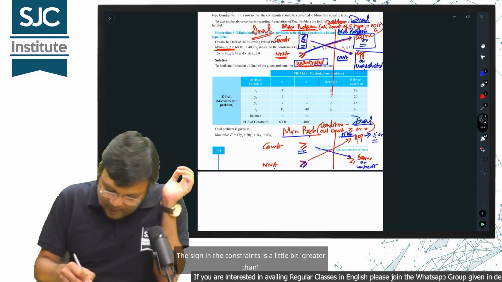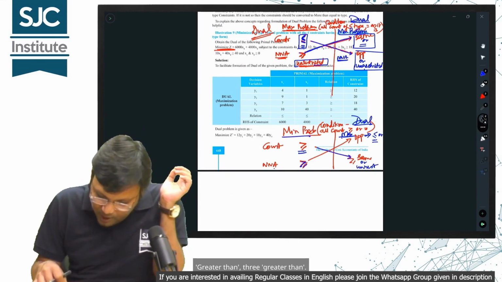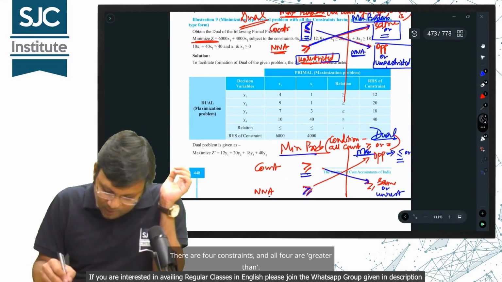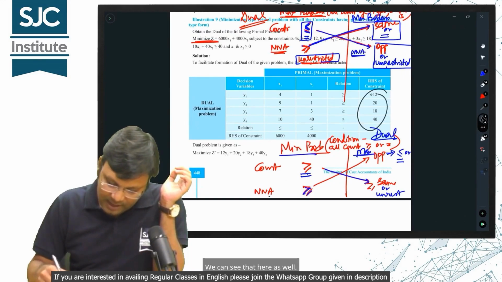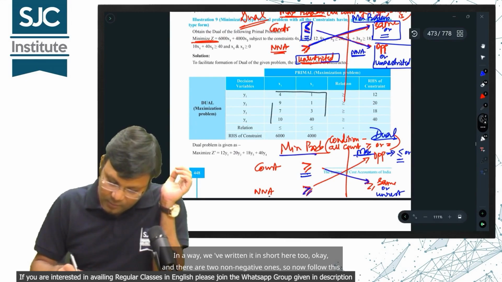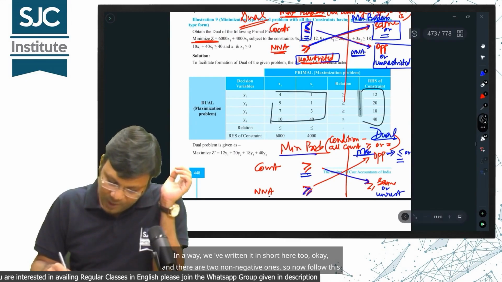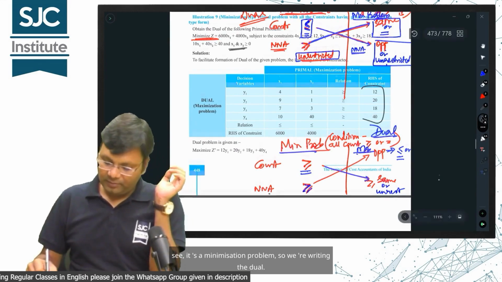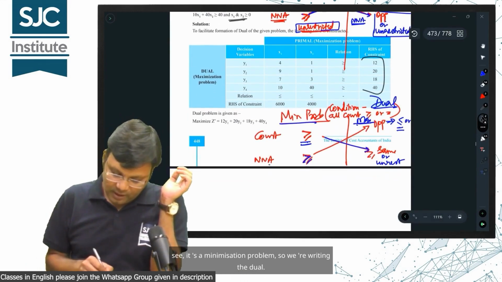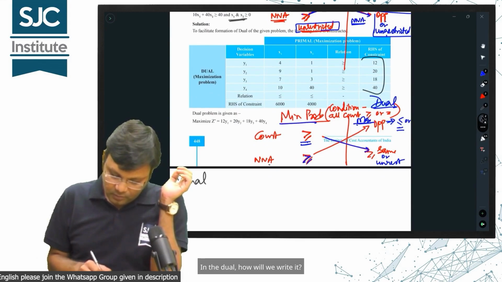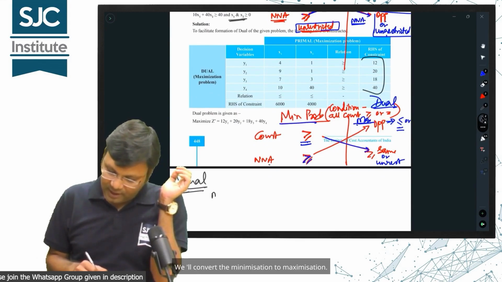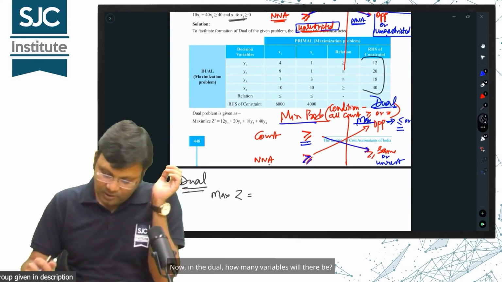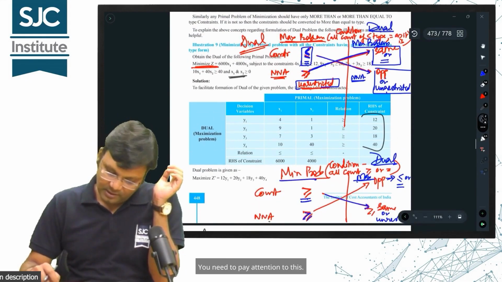The sign in the constraints is greater than or equal to. There are 4 constraints and all 4 are greater than or equal to. We can see that here as well. In a way, we've written it in short here too. Okay, and there are 2 non-negative ones, so now follow this. See, it's a minimization problem, so we are writing the dual. In the dual, how will we write it? We'll convert the minimization to maximization. Max equals z. Now, in the dual, how many variables will there be? You need to pay attention to this.